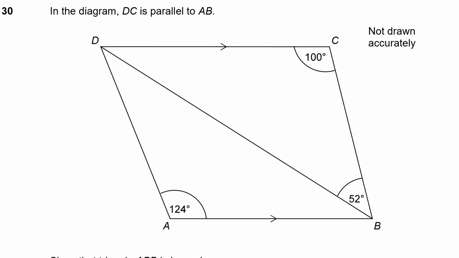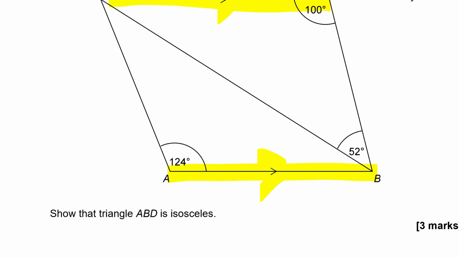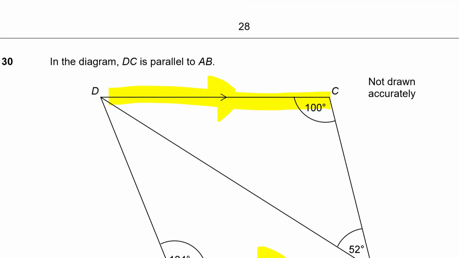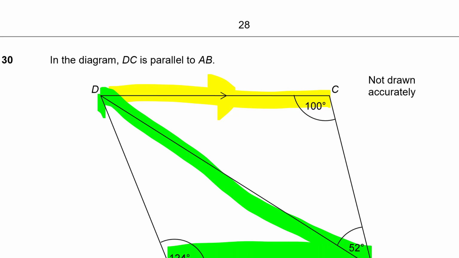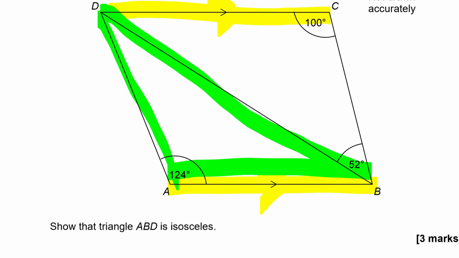In the diagram, DC is parallel to AB. So DC is this line here, AB is this line here, and you can see that they are parallel. Okay, so I've got a pair of parallel lines. It's not a parallelogram. Looks a bit like one, but those other two lines are not parallel. Now it asks me here to show that the triangle ABD is isosceles. So where's ABD? ABD is this triangle here. That's the triangle I'm looking for.